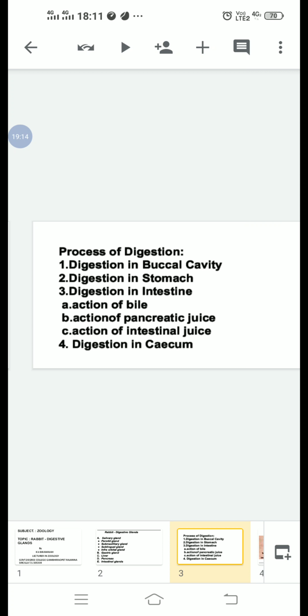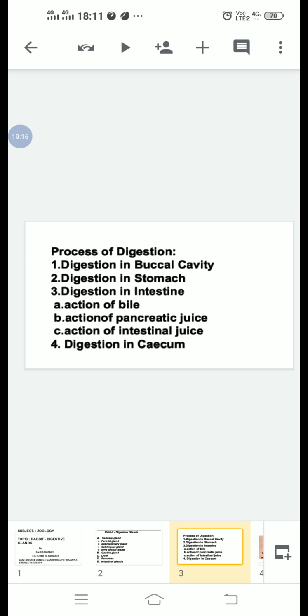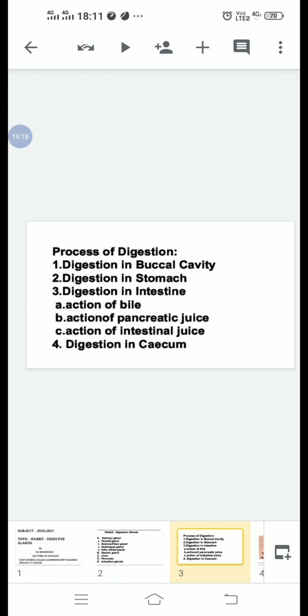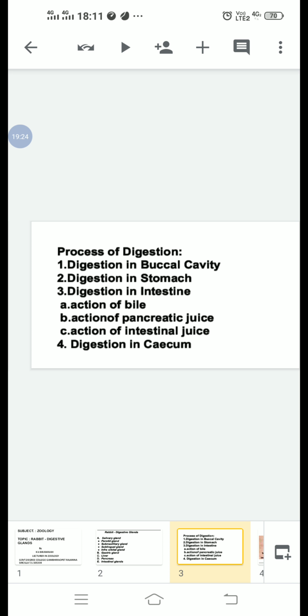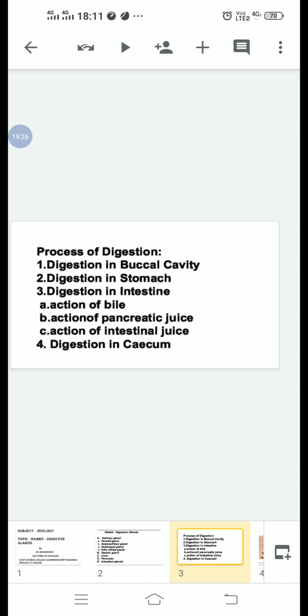Substances like minerals, salts, vitamins, and water are simple molecules. They are directly diffused into the blood. Hence, they need no digestion. The process of digestion in rabbit involves the following steps.